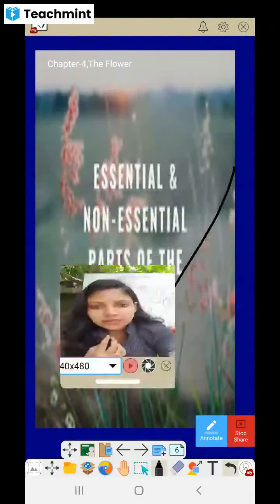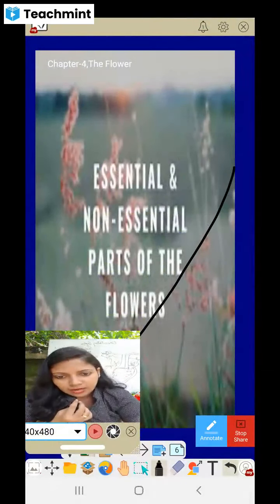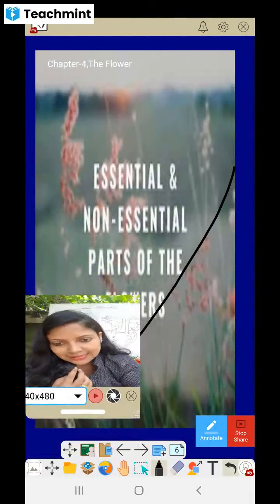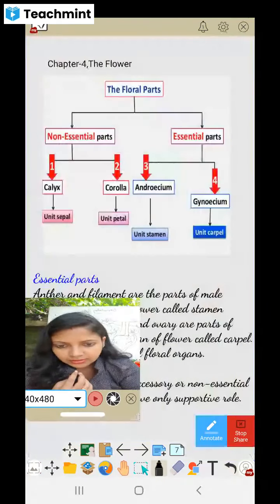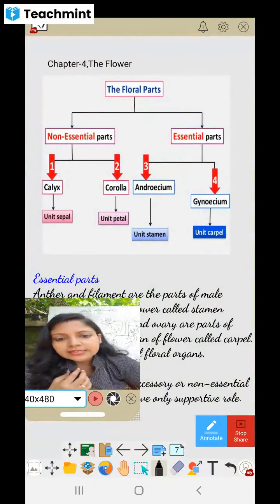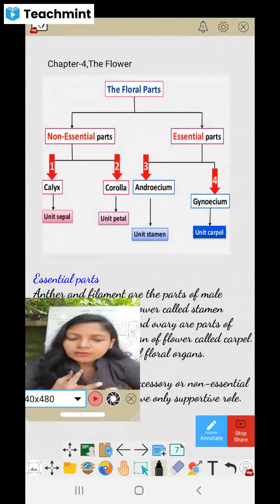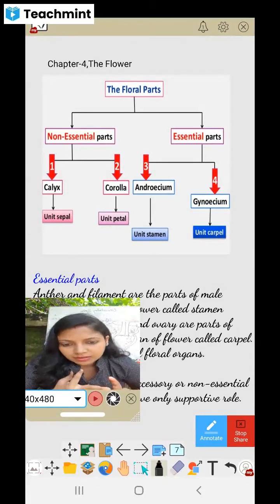Now let's see the next one, essential and non-essential parts of the flower. Essential means, as you all know, important parts of the flower, and non-essential means not so important. So you can guess, out of the 4 parts of the flower, the main parts are the reproductive organs.